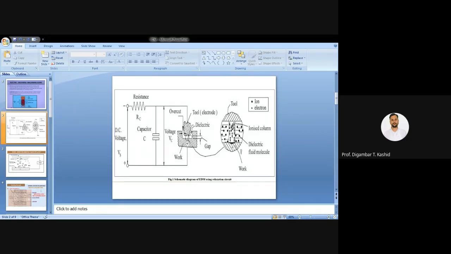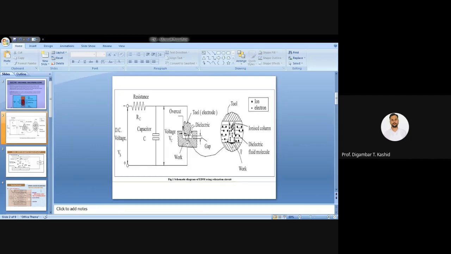Otherwise, if the applied voltage is less than the breakdown voltage, then current does not pass through the dielectric fluid. Remember this point.